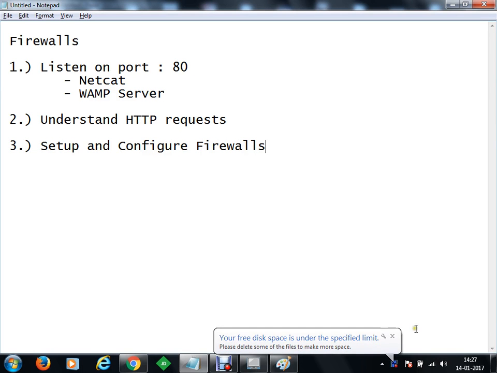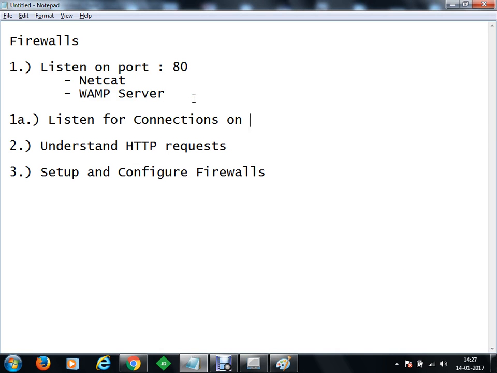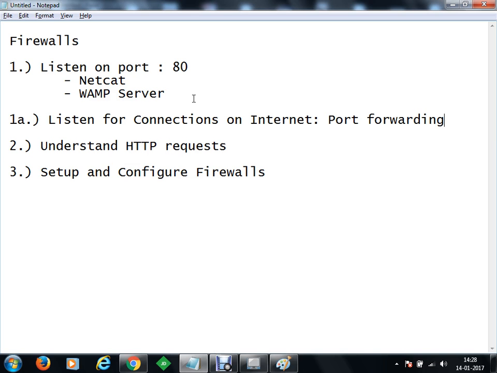Now, let's get started. When I listen on port number 80 using Netcat, I would like to do one more thing: I would like to listen for connections on the internet. This means I will be port forwarding on my router, on my modem, so that whatever request I receive from the internet, the modem will receive the request and forward it to my host machine. Okay, let's do that.